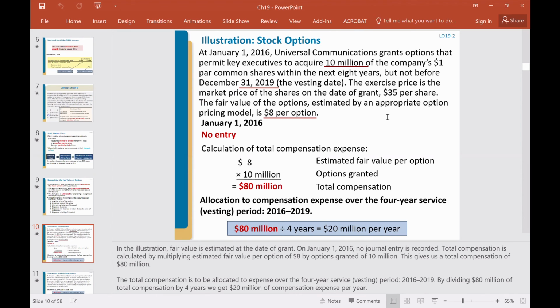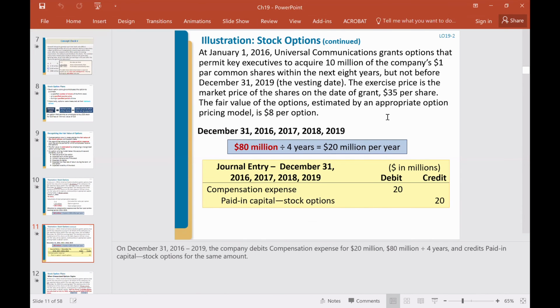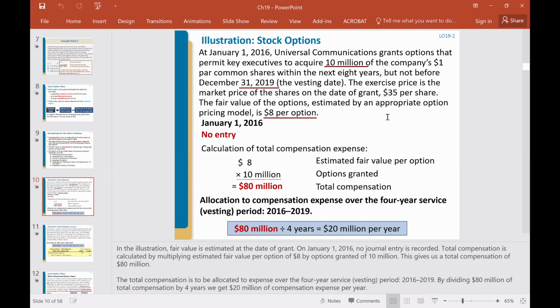And then we're going to allocate it over the vesting period. For this example, the vesting period is 4 years. That's why we take the total compensation expense of 80 million divided by 4. Each year you can recognize 20 million compensation expense, right? So these two situations, the procedure is very, very similar.